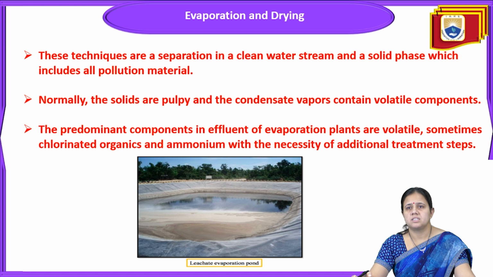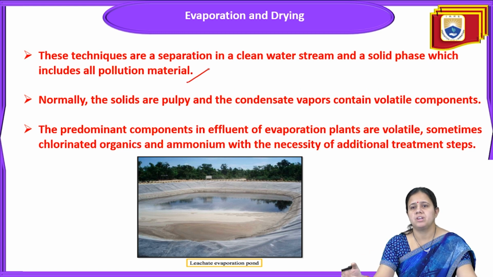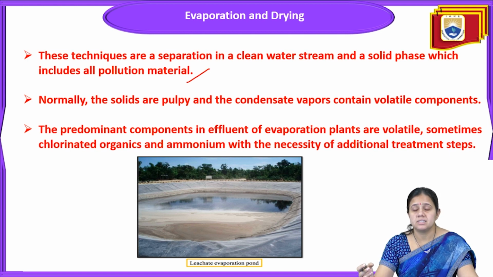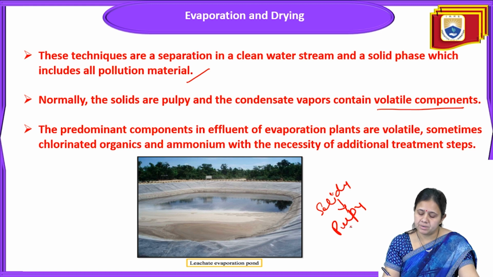This technique separates a clean water stream from a solid phase which includes all the polluting material. The solids are pulpy in nature, and the condensate vapors contain volatile compounds.